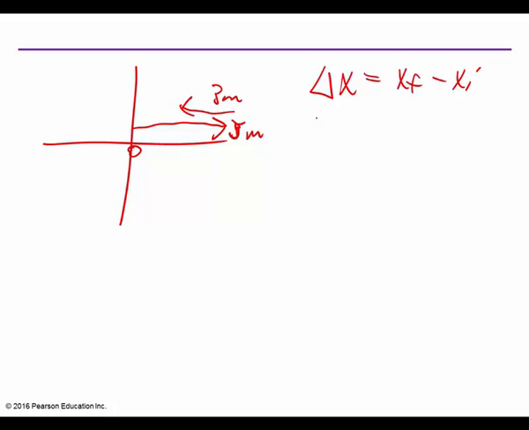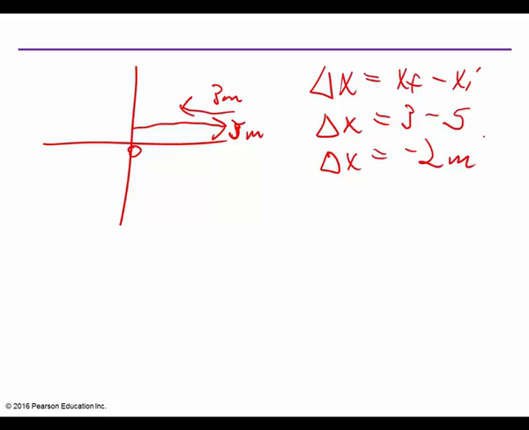I have a change in displacement. Now notice, my final was 3. My initial was what? 5. So my change is what? Does that make sense?